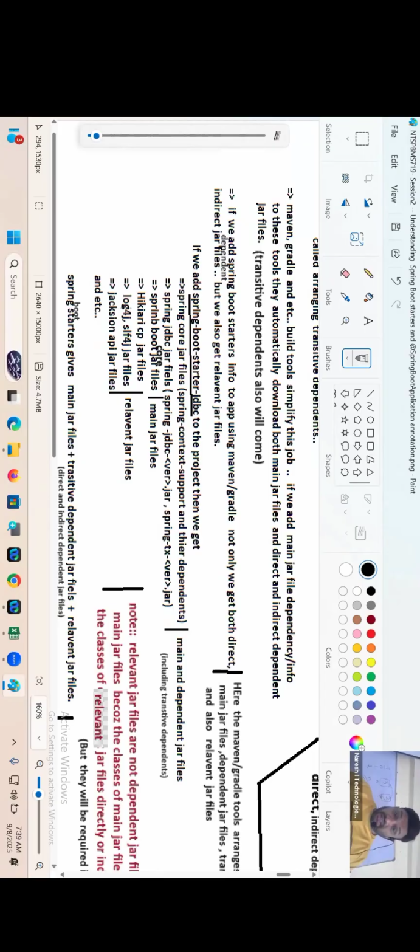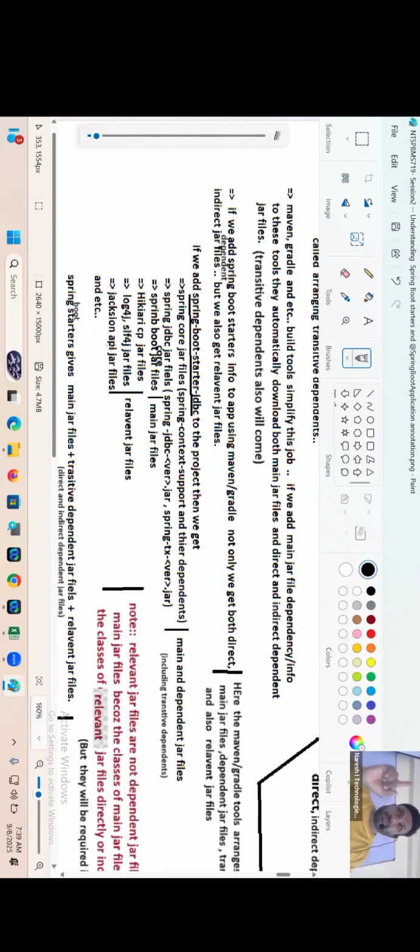But these HikariCP, Log4j, Jackson API jar files are called relevant jars. That means the classes of these jar files will never be used by classes of main jar files or dependent jar files, but still they will come, assuming this fellow may do logging, so let's give a logging jar file. This fellow may do some JSON data processing, whether we do or not, secondary, he will give JSON API jars. This fellow may use a connection pool, so it will give a connection pool jar file. So that's the beauty of starters.